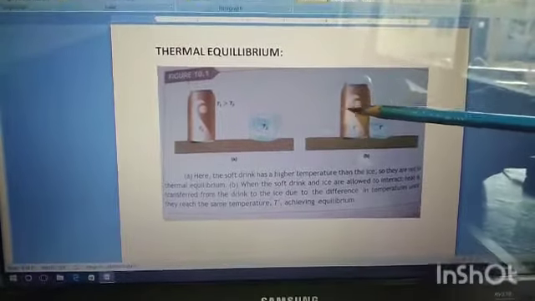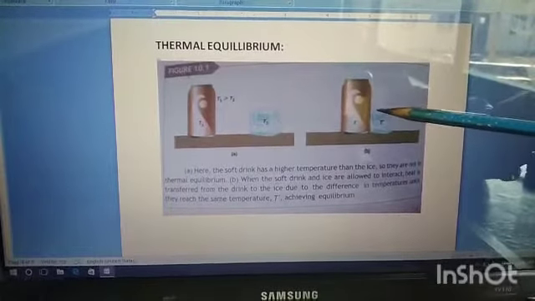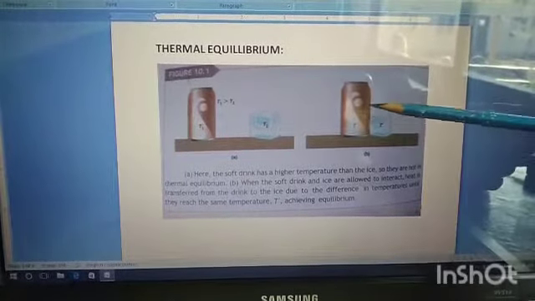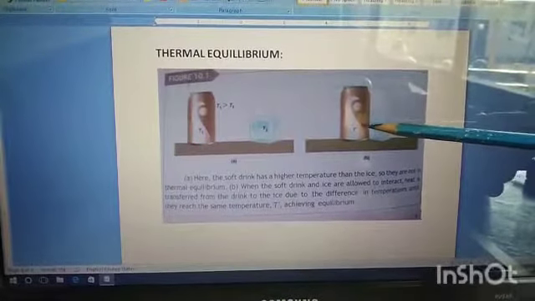So let's say we have two objects, one at high temperature and the other at low temperature. Let's say we have a can of soft drink and a ice cube. You know that the temperature of the soft drink is higher as compared to the temperature of the ice cube.